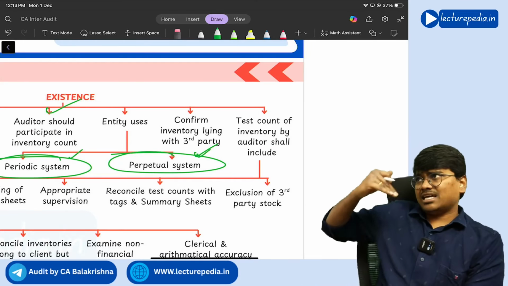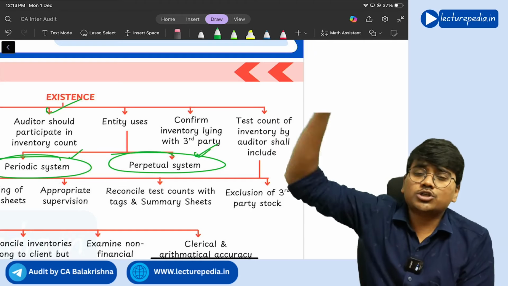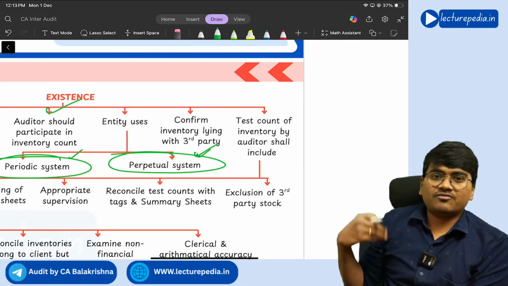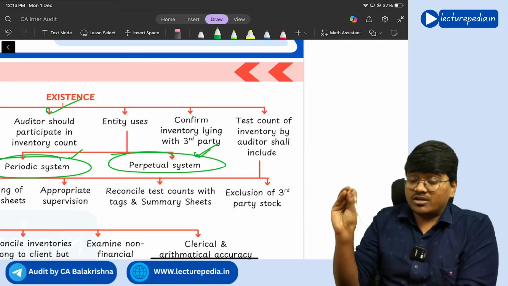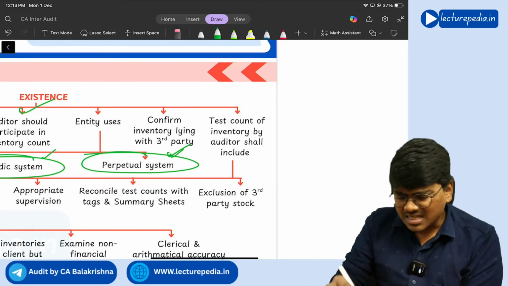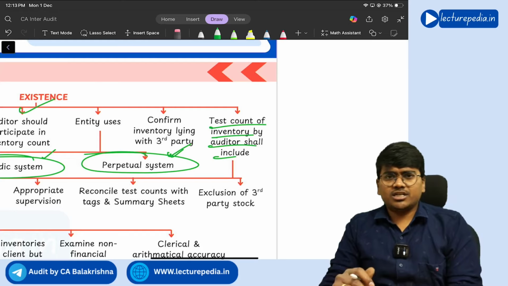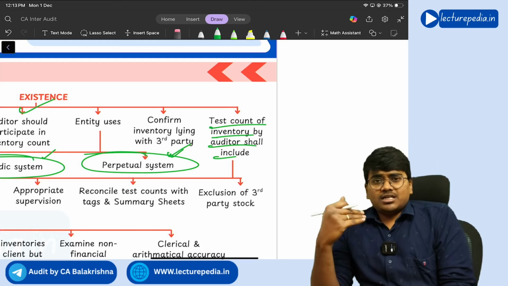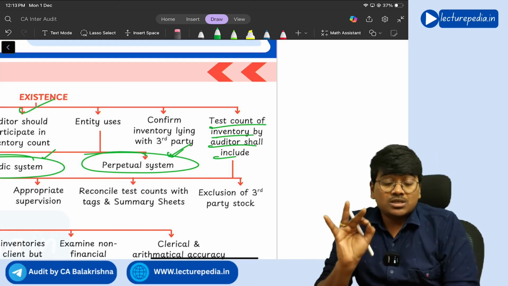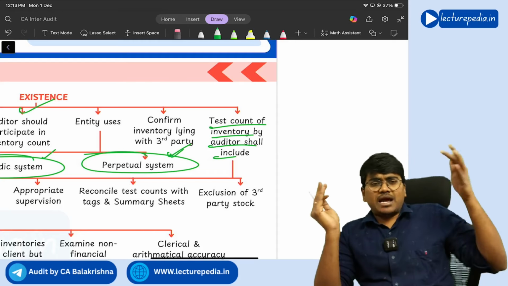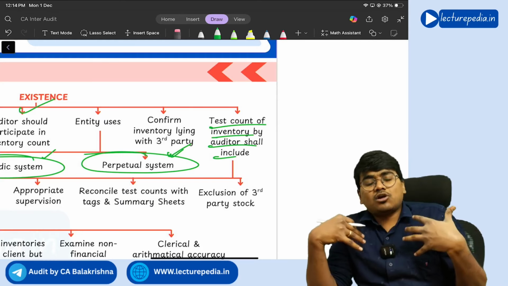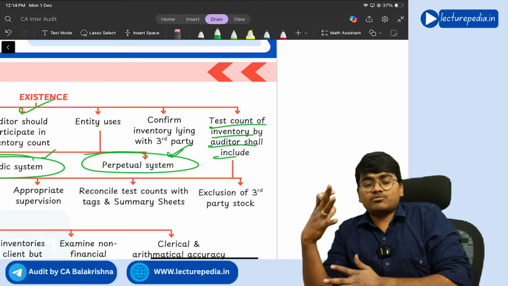Next, in case the inventory is lying with a third party, you should ask for confirmation from that third party, right? The external confirmation from the third party. See, third party, is the inventory really available with you? Like this you should ask for a confirmation. And test count of inventory by the auditor shall include. See, I told you, when the auditor goes for physical inventory verification, he needs to count the inventory on a test basis. Yes, management, the employees of the company, they will perform counting, but the auditor himself, on a test basis, should also perform certain test counts.